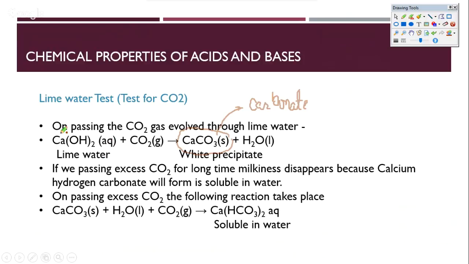CO2 gas, when it is bubbled through lime water, actually ends up giving a white precipitate. But if we keep on passing excess CO2 for a very long time, this milkiness again disappears, and that is because of formation of bicarbonate. Carbonate is actually a white precipitate, but bicarbonate is soluble in water, and hence whatever white precipitate we had when we passed the CO2 for the first time slowly disappears as more and more CO2 is passed through the entire solution.